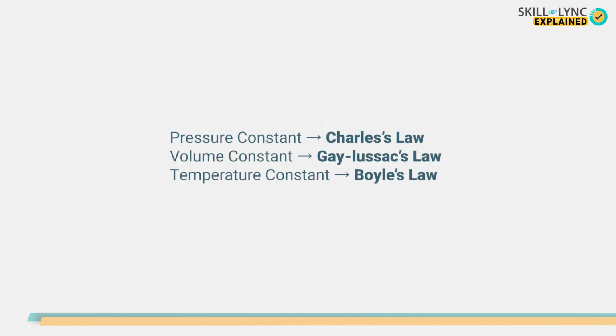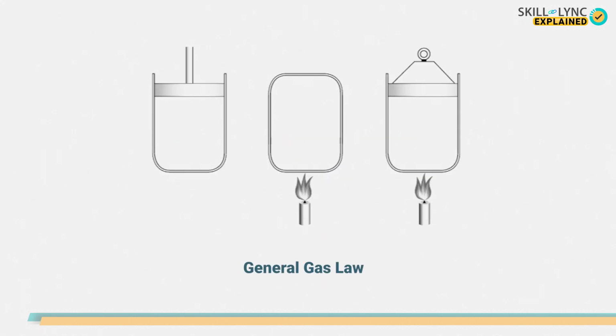Now, we have seen the individual relation between pressure, temperature, and volume in the three laws discussed. But wouldn't it be easier if they were all combined into one? Well, all these laws can be combined into what is called a general gas law. This law contains all the three parameters of pressure, volume, and temperature. By keeping one parameter constant, Boyle's law, Charles' law, and Gay-Lussac's law can be obtained.